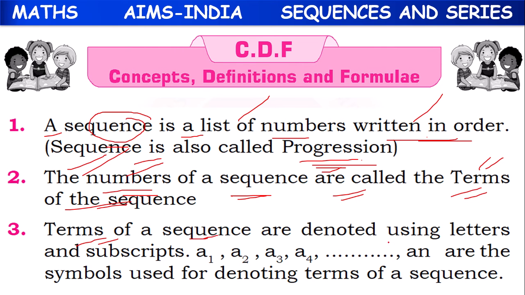Terms of sequence are denoted by using the letters and subscripts. A1, because it is the first term, 1 is the subscript. For second term, A2, third term, A3, fourth term, A4, and nth term, An. This n should be in the place of subscript here. These are the symbols used for denoting the terms of a sequence.